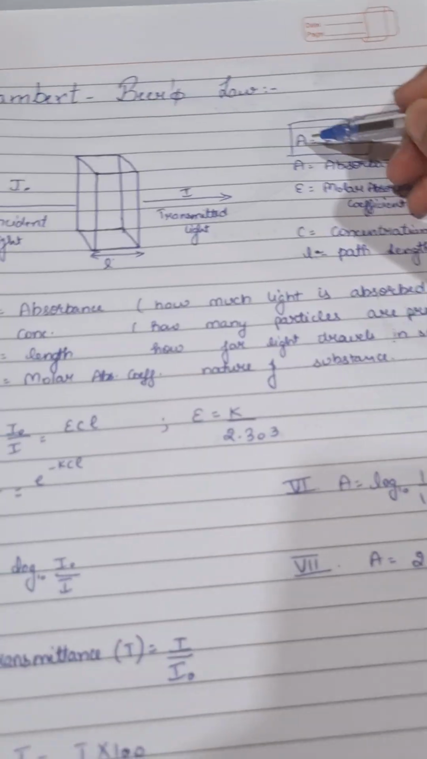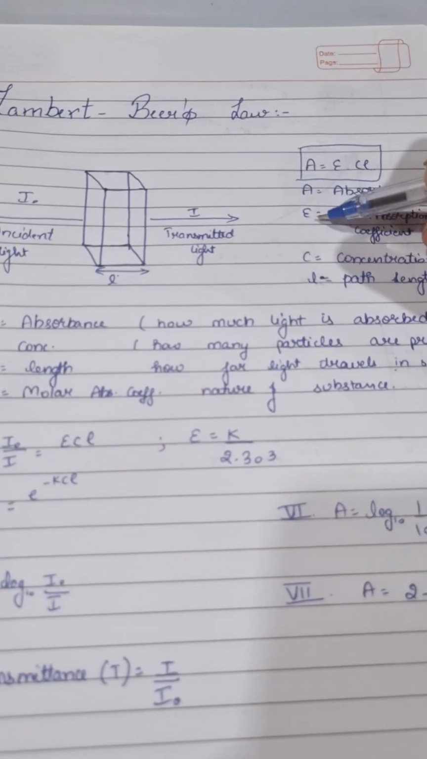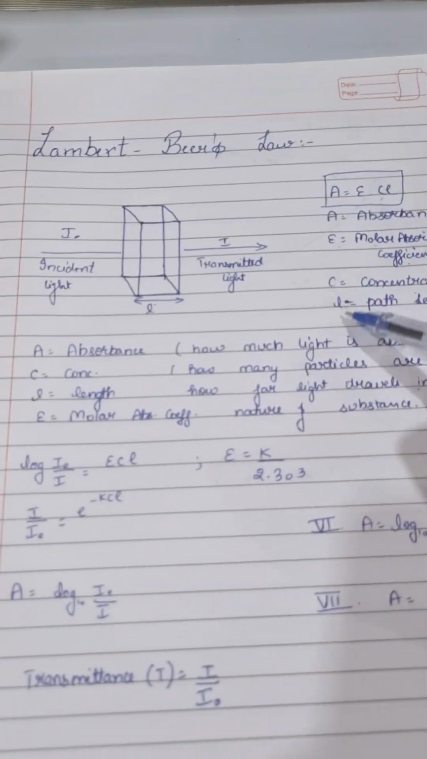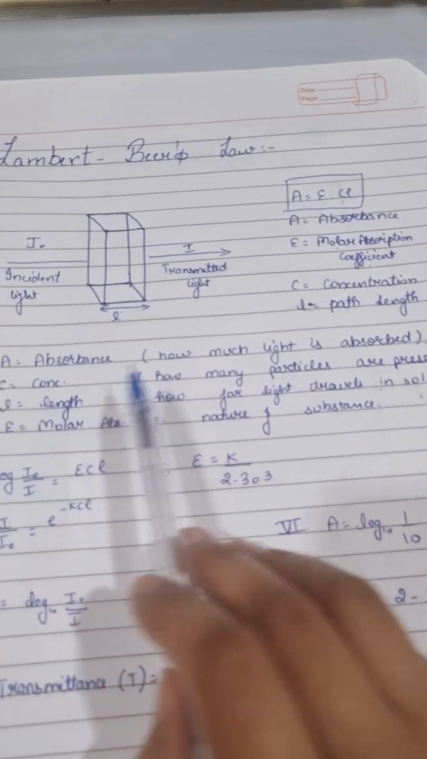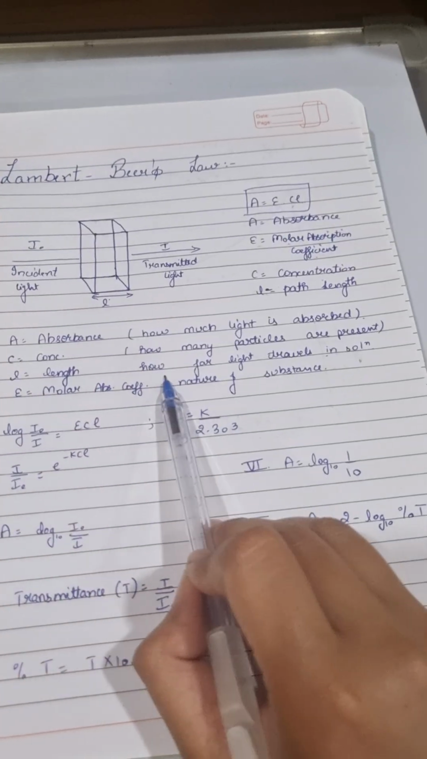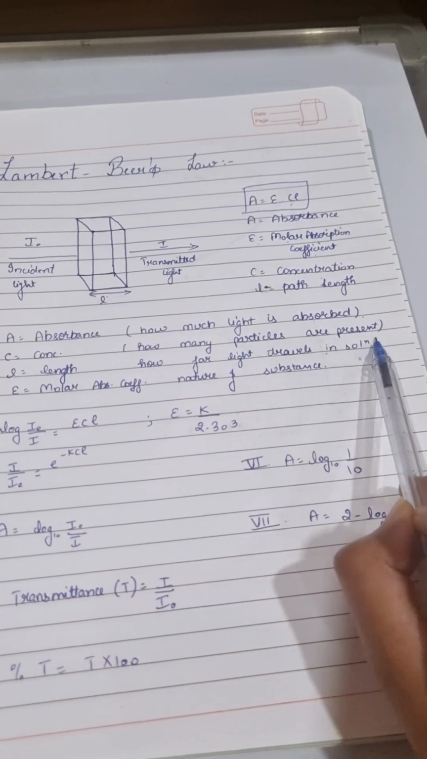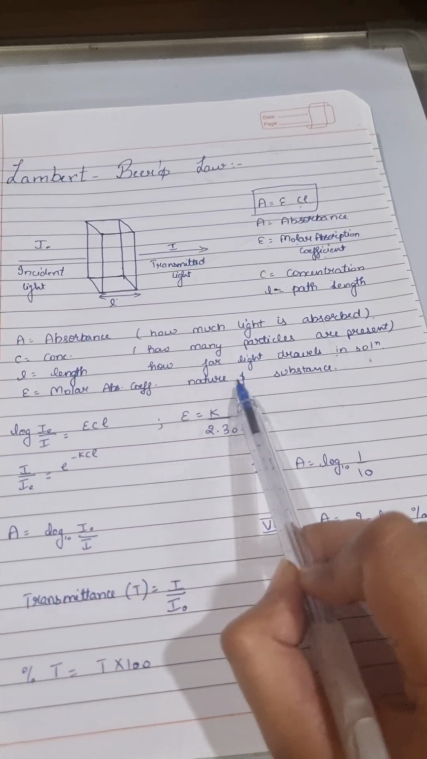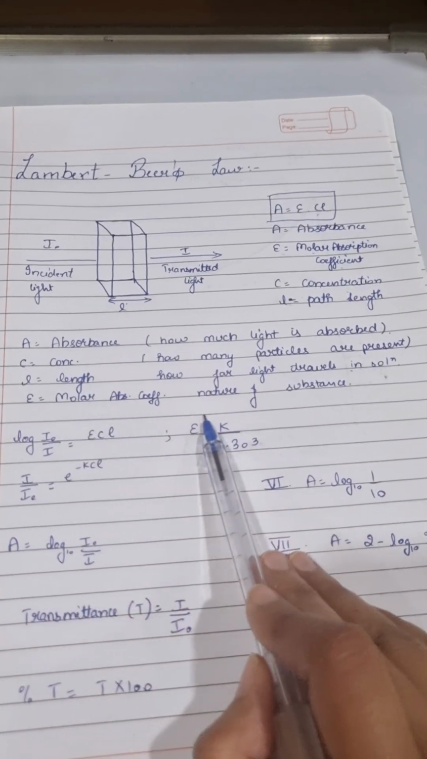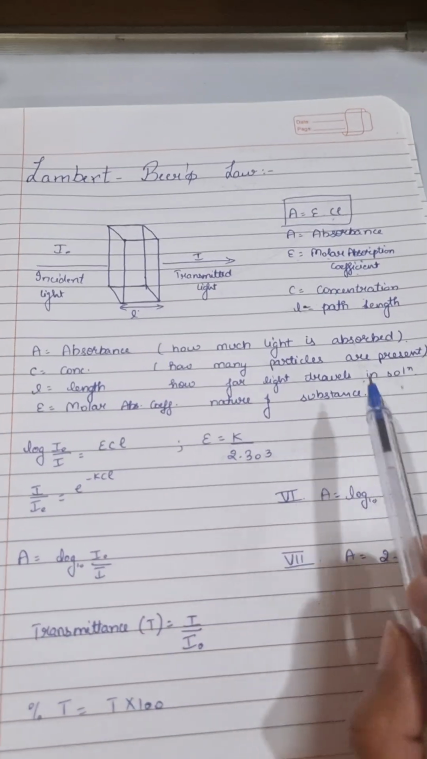So A is the absorption, epsilon is the molar absorption coefficient, C is the concentration, and L is the path length. A means how much light is absorbed. C is the concentration, how many particles are present. L is the length, how far light travels in the solution. Epsilon is the molar absorption coefficient, which defines the nature of the substance.